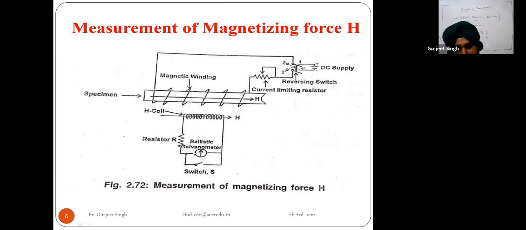And this ballistic galvanometer, or you can say we may use the flux meter, measures the value of the magnetizing force, means they are measuring the value of current in terms of the magnetizing force. So this is the basic concept of how to measure the magnetizing force with the help of this ballistic galvanometer.